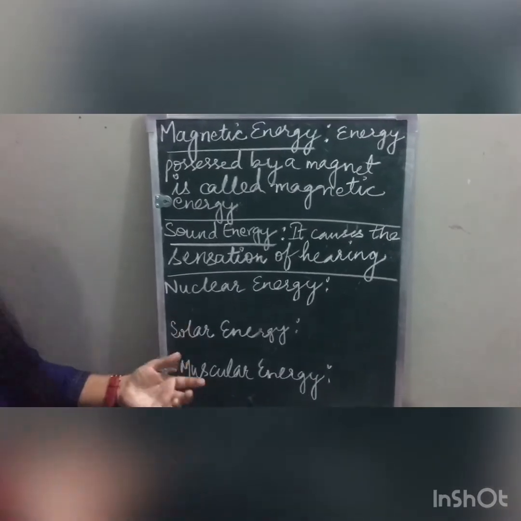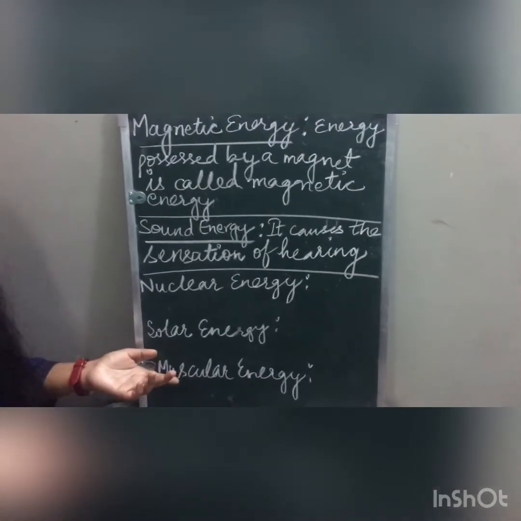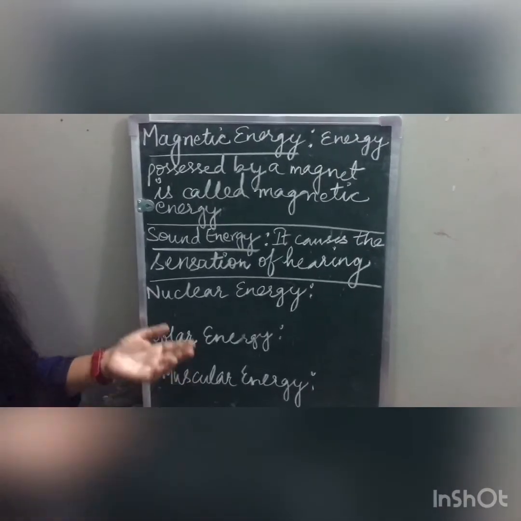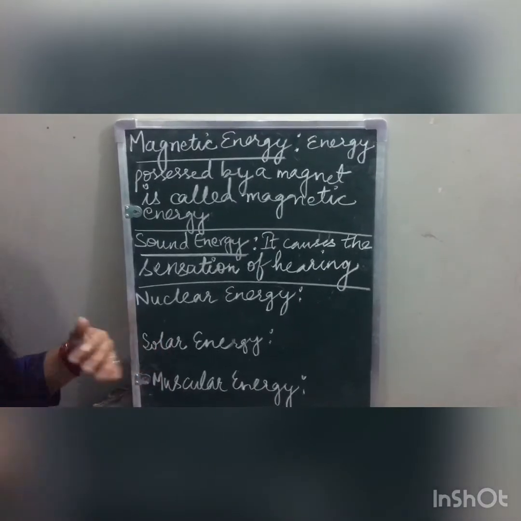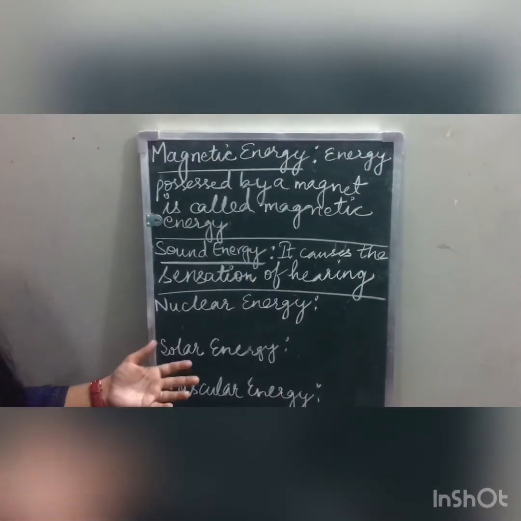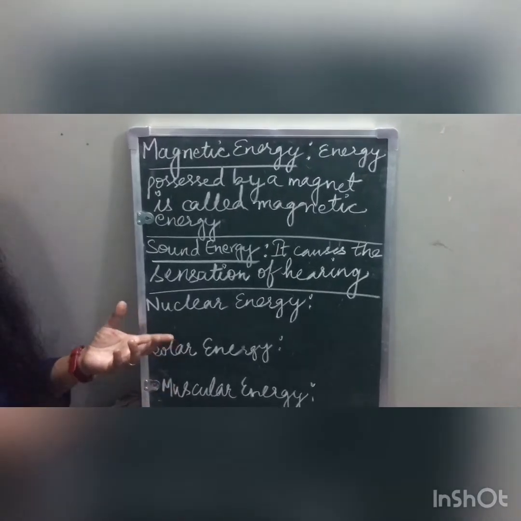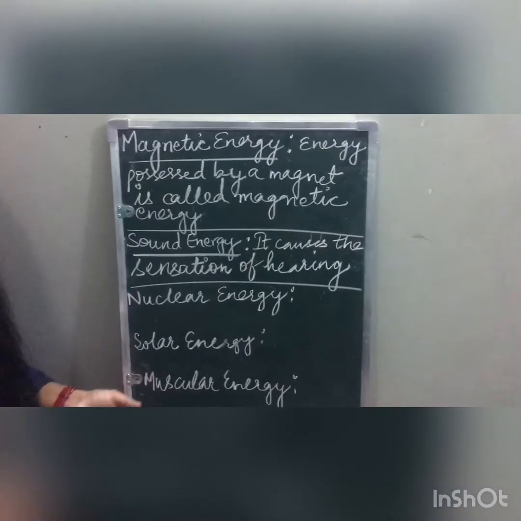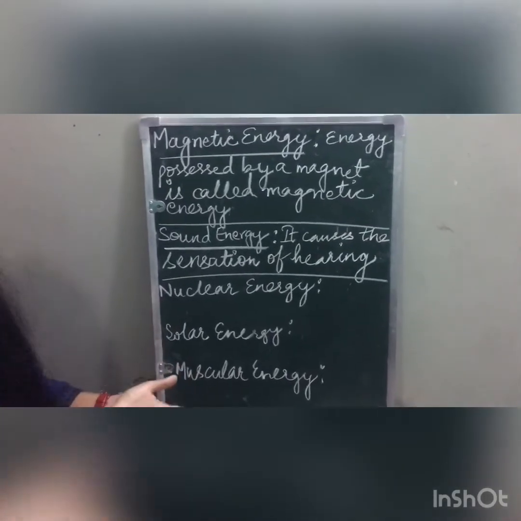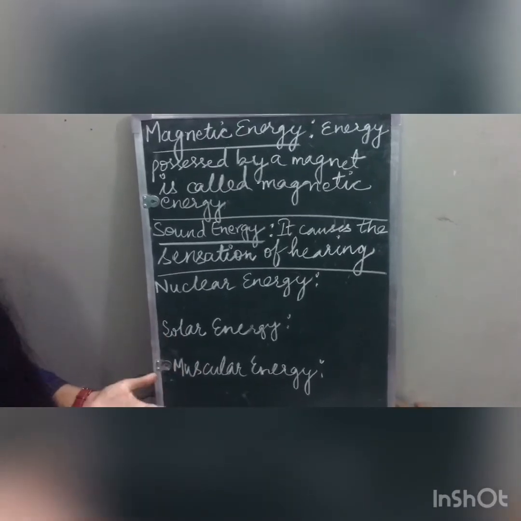Now, next is solar energy. Solar energy, as the name suggests, is the energy produced by the sun. The sun is continuously emitting energy in the form of light and heat, thermal radiation. We use solar energy in our daily life in many ways, like in a solar cooker. A solar cooker is used to cook food. Solar heaters are nowadays used for heating water.